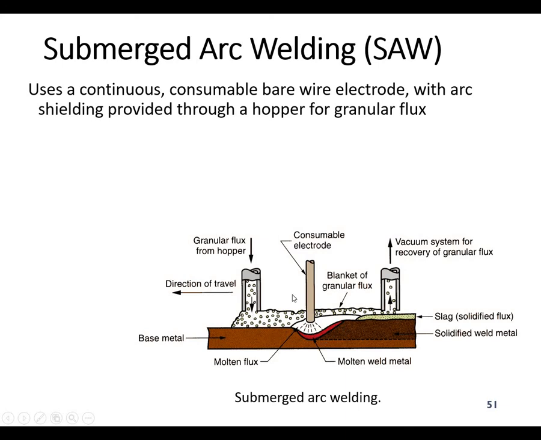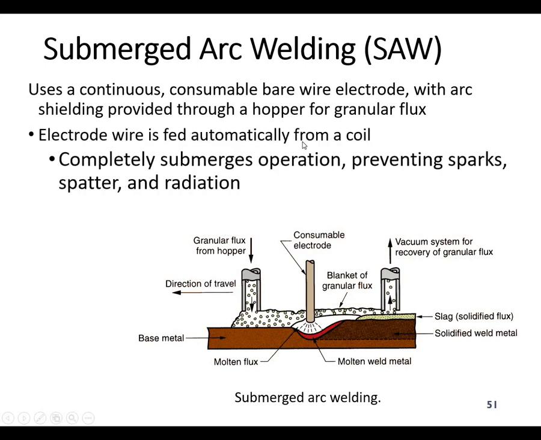This flux is basically giving a submerged type of welding process, because the welding is totally submerged, and this granular flux can also be removed, and this makes a slag as well. This electrode wire is fed automatically from the coil, and this completely submerged operation prevents sparks. There is no spark or spatter or radiation coming out, because everything is submerged inside this granular flux, which is submerging the whole part.